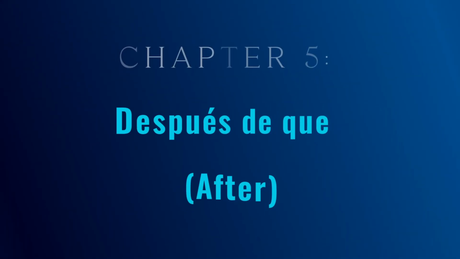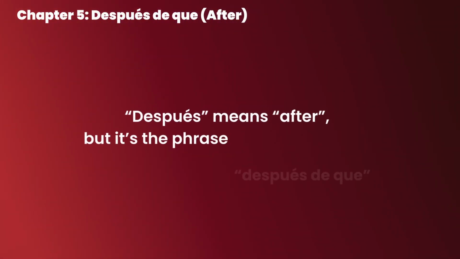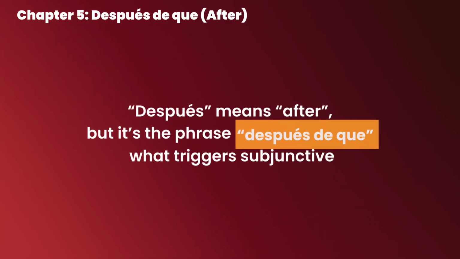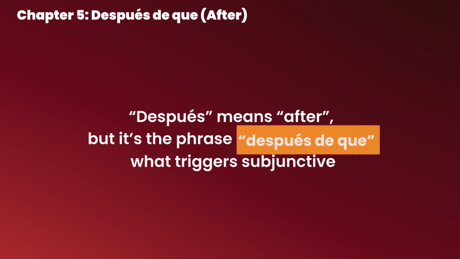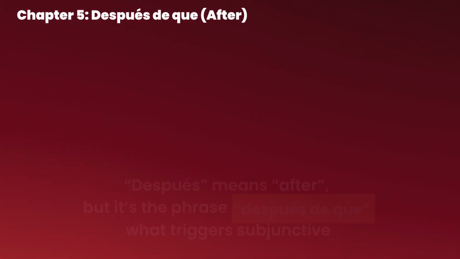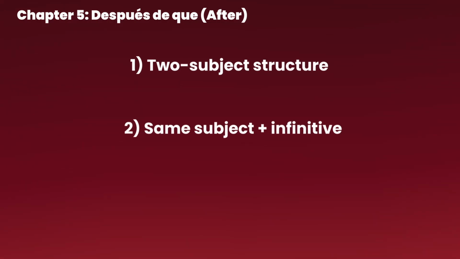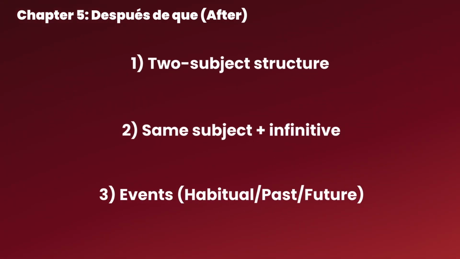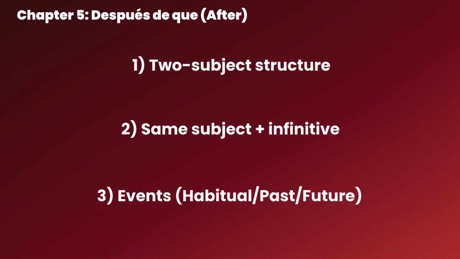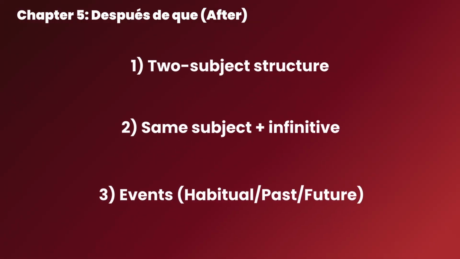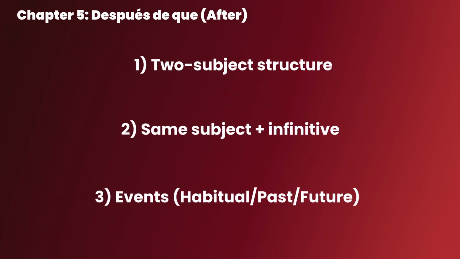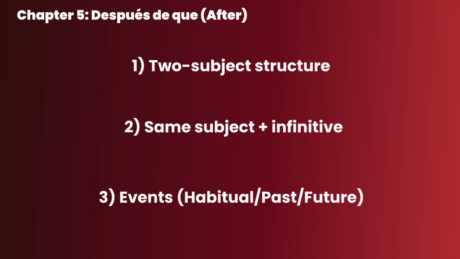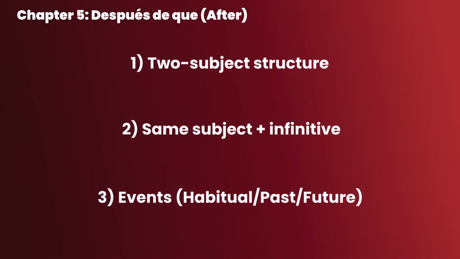Chapter 5. Después de que. As you probably know, después means after, but it's the phrase después de que that triggers subjunctive. For this trigger, we have to bring back three concepts we learned in all our subjunctive videos, including this one. We are talking about two-subject structure, same subject plus infinitive, and events: the habitual, past and future. So the concept of events still works as usual. The only difference is that here, just like in part 1 and 2 of our videos, we need to be conscious of whether we are talking about two subjects doing two actions versus one subject doing two actions.